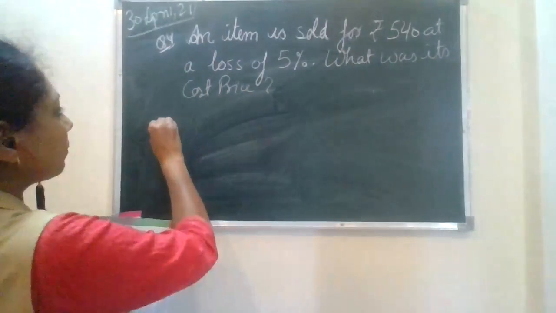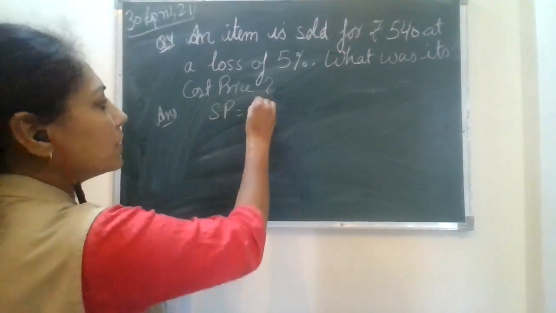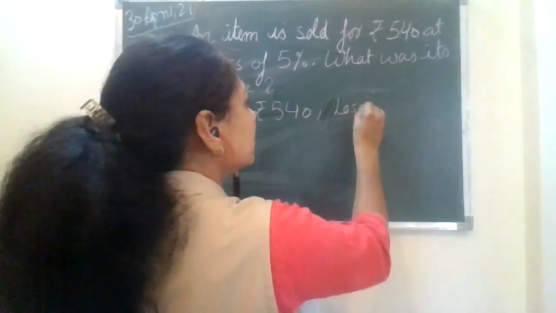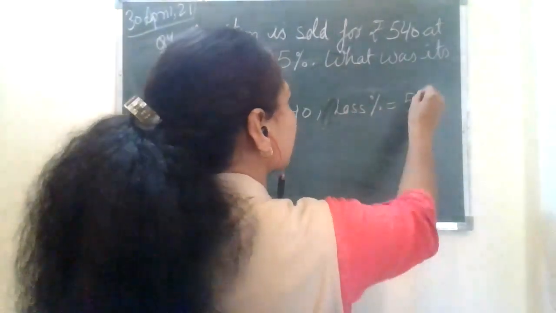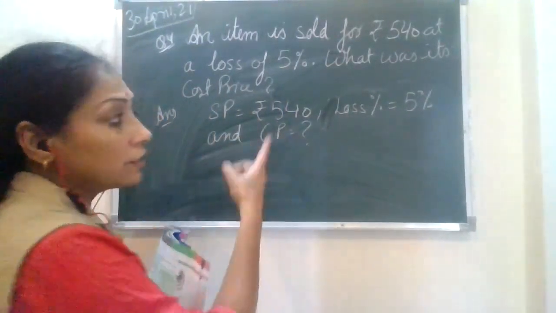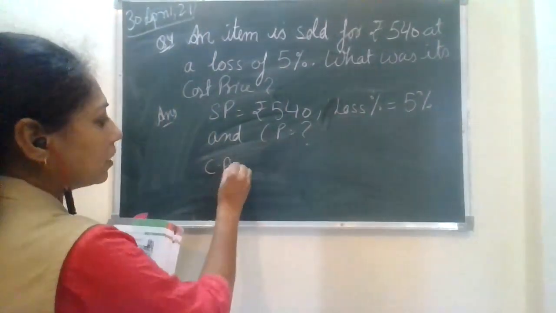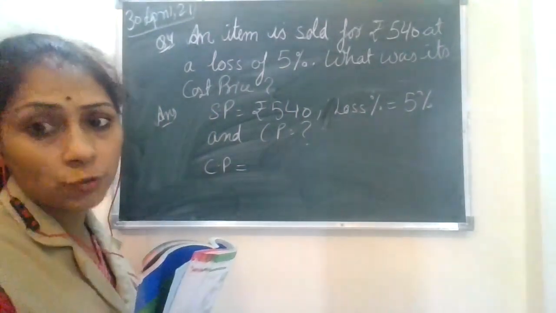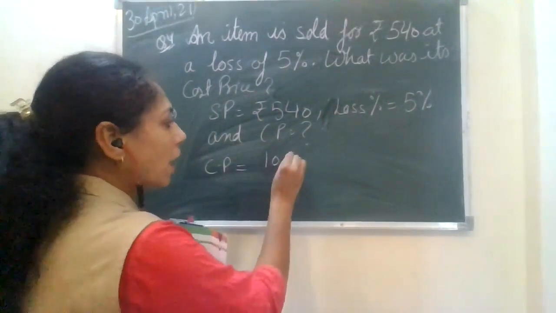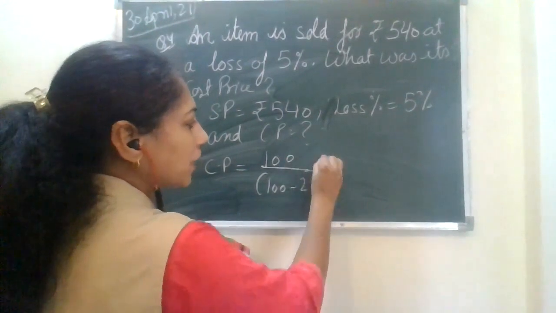So here the parameters which are given are your selling price, rupees 540, and your loss percent, which is 5%, and your cost price, you need to find it out. Fine. Now here the loss percent is there. So how you're going to do, you have to reduce SP. For loss percent, that means your CP amount is going to be greater than the SP. So you need to have an improper fraction. How is it going to come? 100 upon 100 minus loss percent into SP.